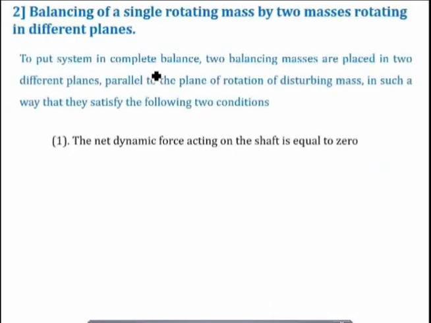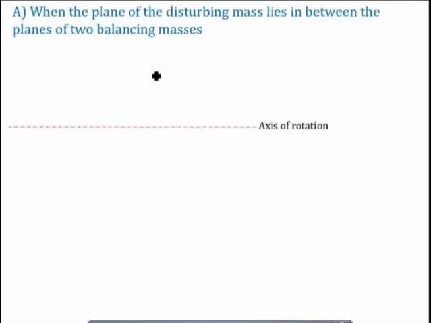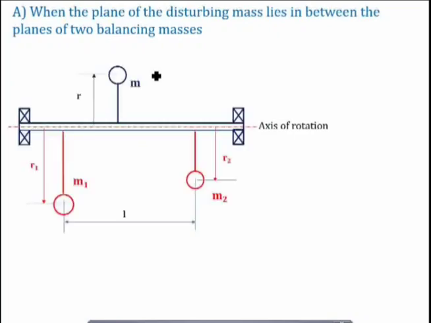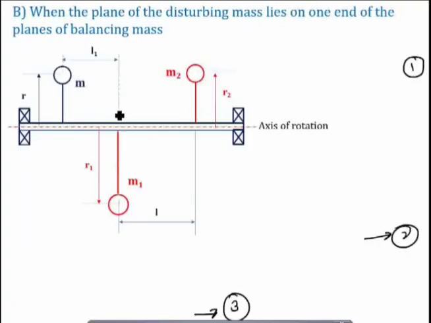When we have understood this, then comes balancing of a single rotating mass by placing two masses rotating in different planes, and in this we have two cases. You can keep the plane of the disturbing mass in between the planes of the two balancing masses. So let us say this is A, this is B, and this is C. So C is between A and B. And the second sub case which we have understood is where this plane A, that is the plane of the disturbing mass, is lying at one end from the M1 and M2 planes.